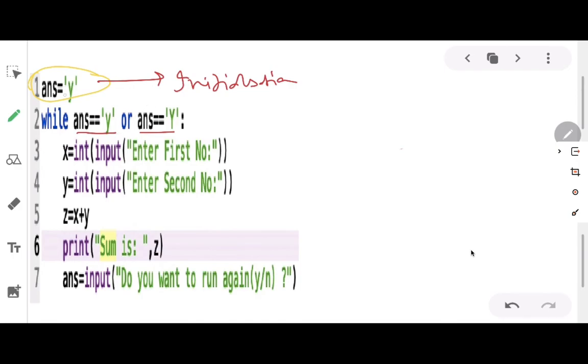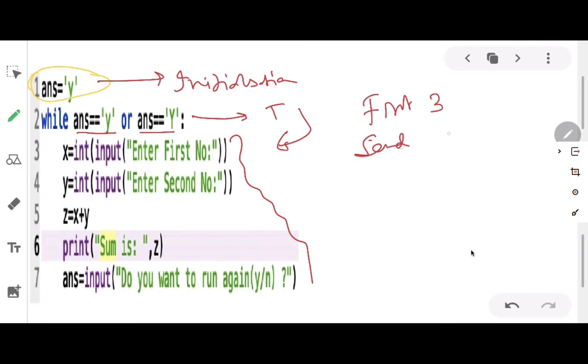Now what is ans? Ans is y. That means the condition is true or false? The condition is true. Since the condition is true, this set of statements will be executed. So it is asking me the first number. Enter the first number. Let's say I'll give the first number as 3. Then it will ask me to enter the second number. Let's say I'll give the second number as 2. Then what is being done? z equals to x plus y. x is 3, y is 2. So 3 plus 2 is 5. 5 is stored in the variable z.